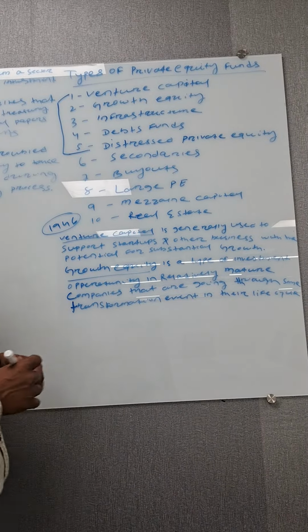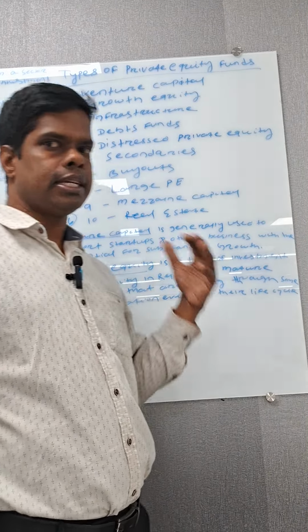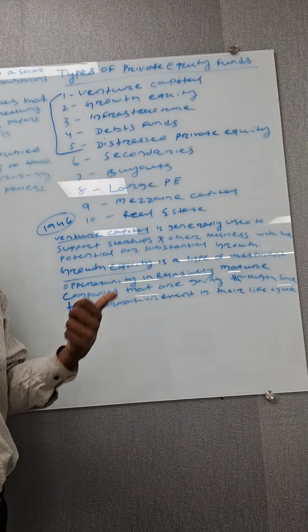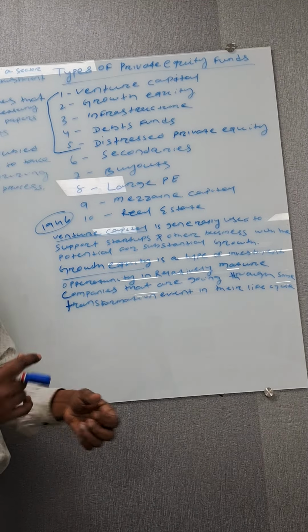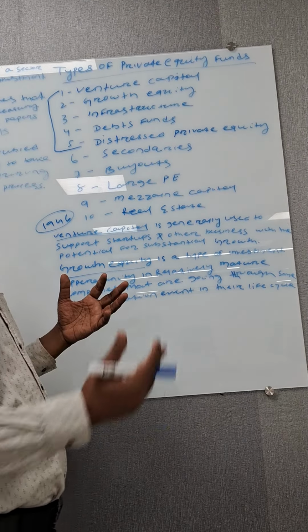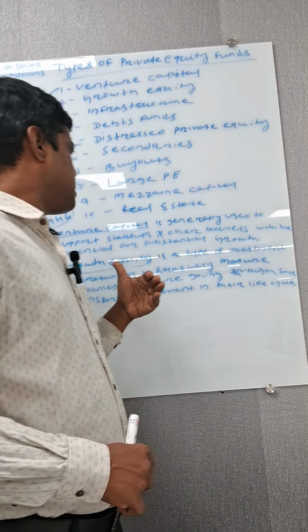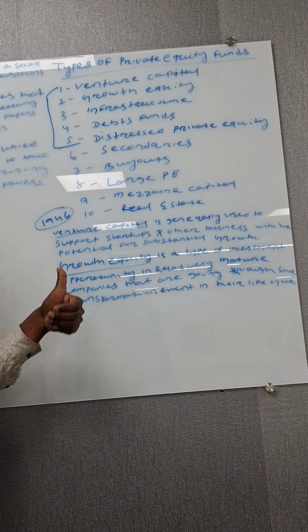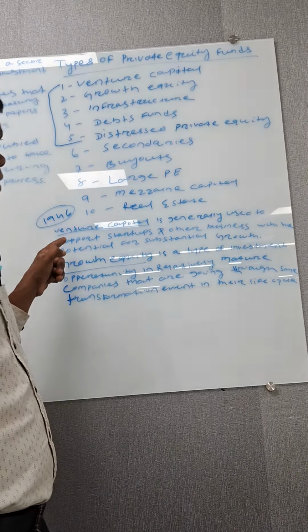For example, in the market now, artificial intelligence is growing for the future. If someone started that kind of company, they don't have any money, so they search for some capital privately. If a private equity firm invests in that particular AI company, this is called venture capital.